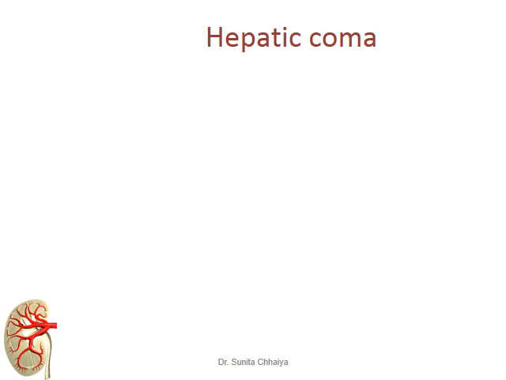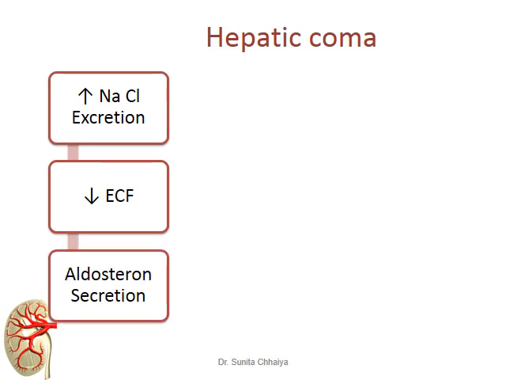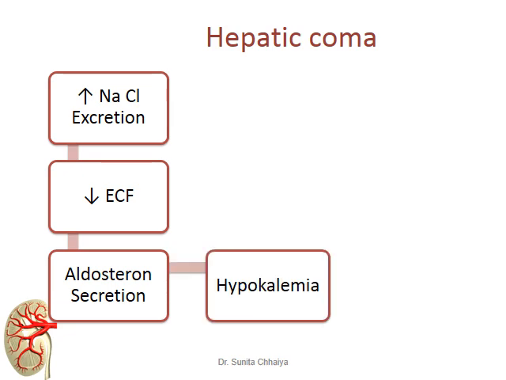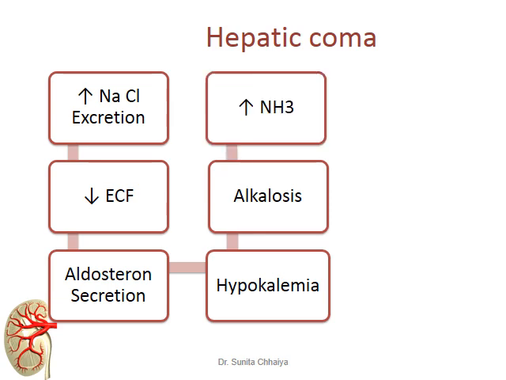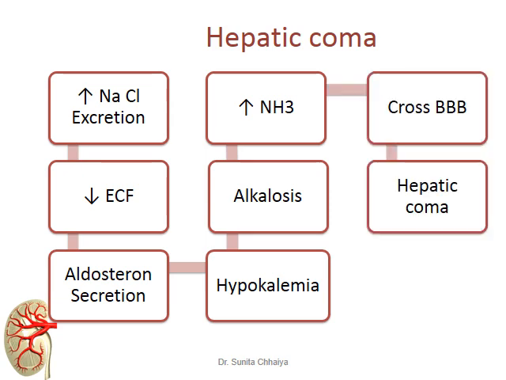Hepatic coma: one can say that there is increased sodium and chloride elimination that can decrease extracellular fluid volume, and due to that more aldosterone is secreted. Increased aldosterone secretion produces hypokalemia, and that hypokalemia produces alkalosis. So more and more ammonia is generated. Now the diseased liver cannot convert ammonia into urea, so more ammonia can cross the blood brain barrier, and that can produce hepatic encephalopathy, or hepatic coma.